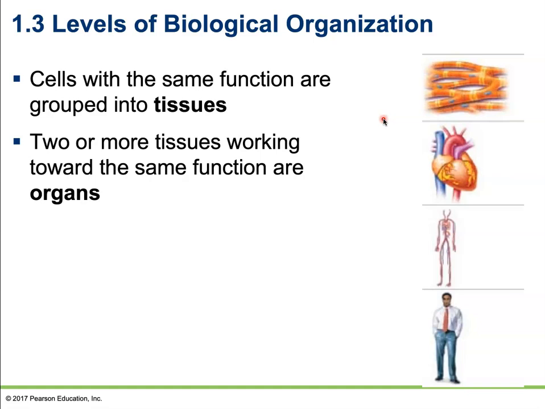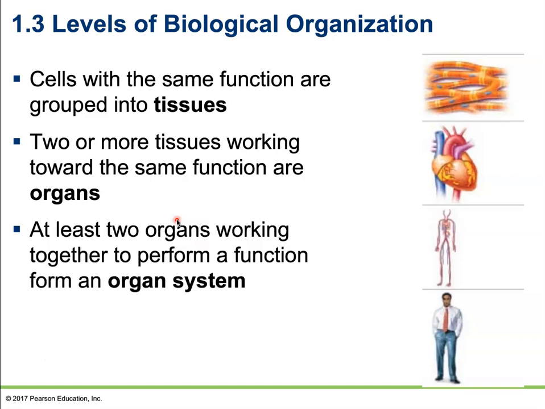Two or more tissues working together towards the same function are going to be what's known as an organ. So like your stomach, as we've already mentioned, stomach is an organ that's made up of a variety of tissues that are made up of multiple cells, that are made up of a lot of molecules that are made up of a lot of atoms. And so two or more tissues working together towards the same function are going to be known as organs.